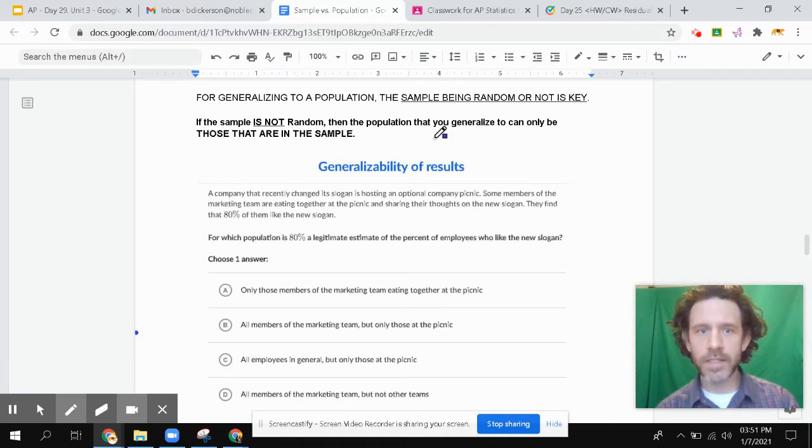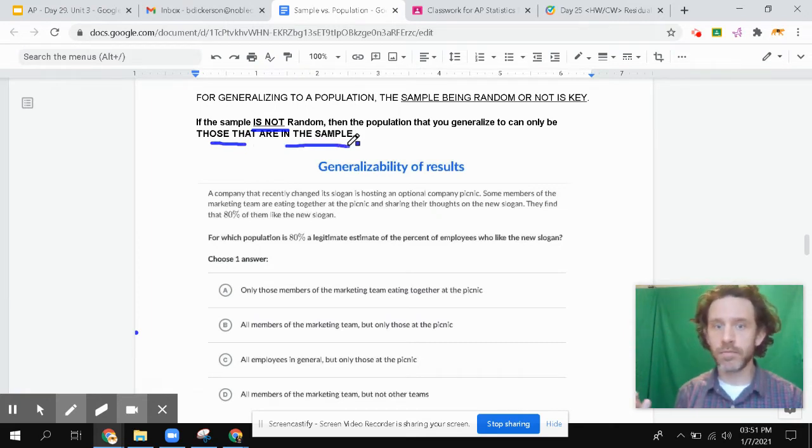All right, this example is one where the sample is not random. Okay, so that's important. So when something is not random, you can only generalize to those that are in the sample. You can't go anywhere beyond that. Okay, so let's take a look at this one. All right, we've got an example here.